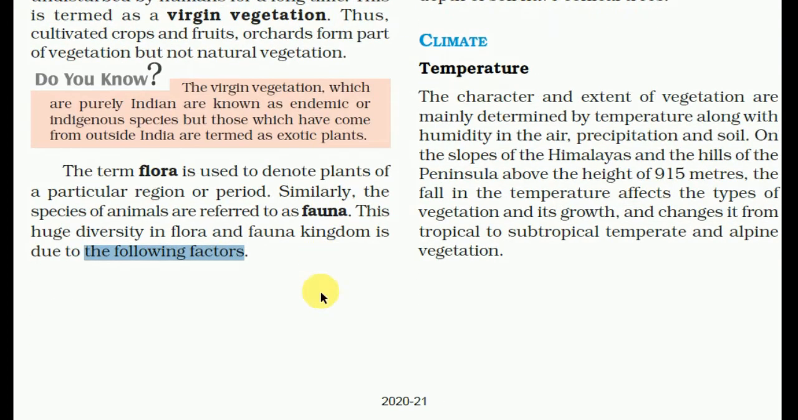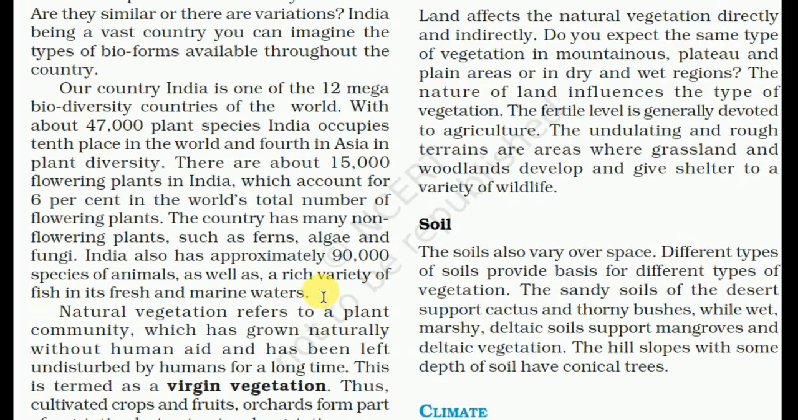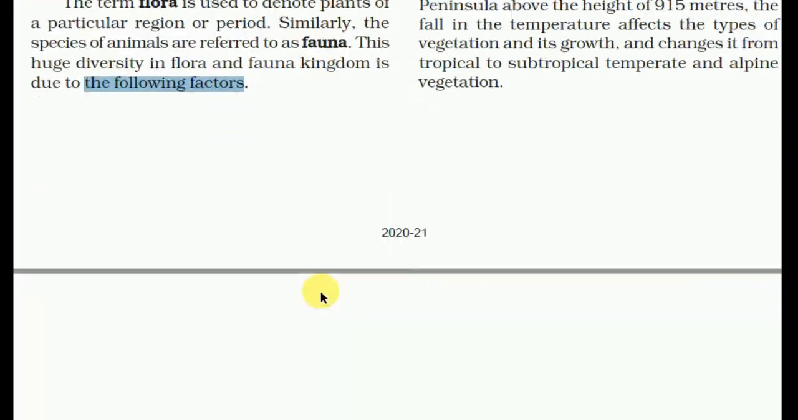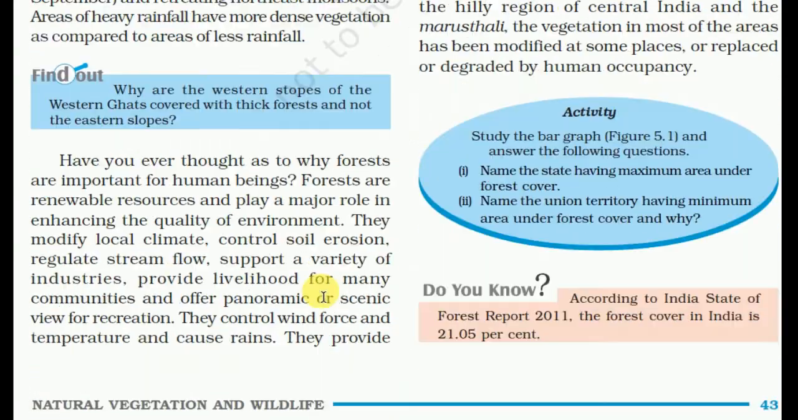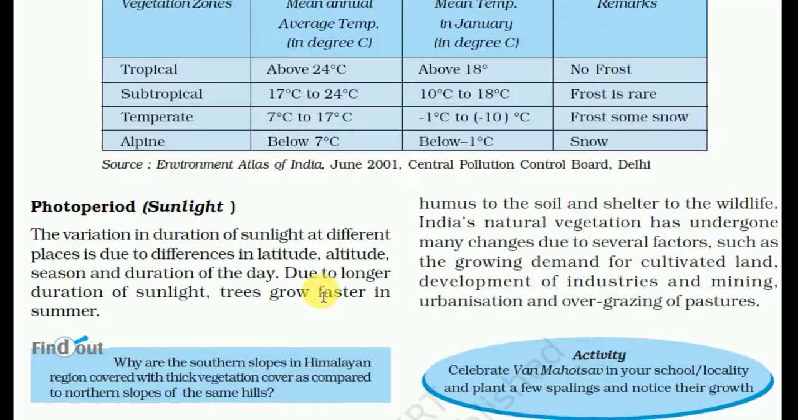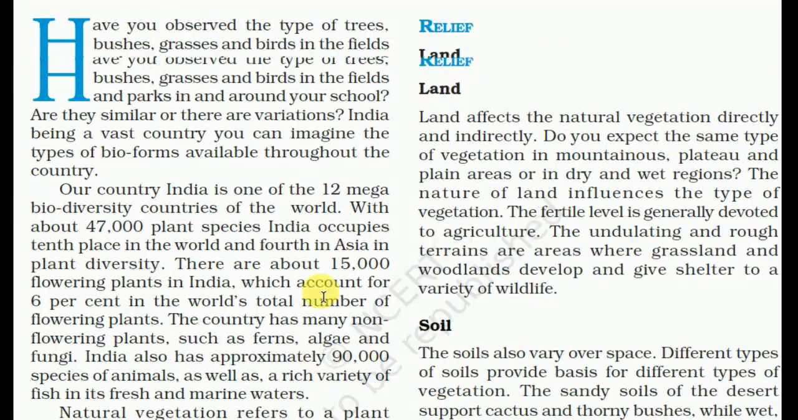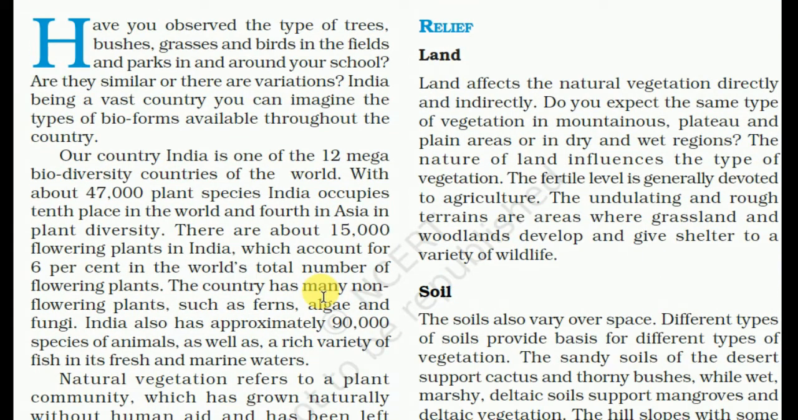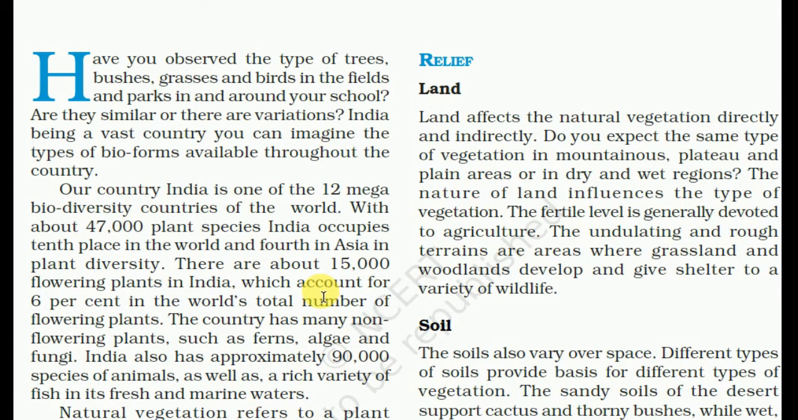So what are the factors? These are relief and climate. The relief factors are divided into land and soil. There are different types of land and soil. Land affects the natural vegetation directly and indirectly.